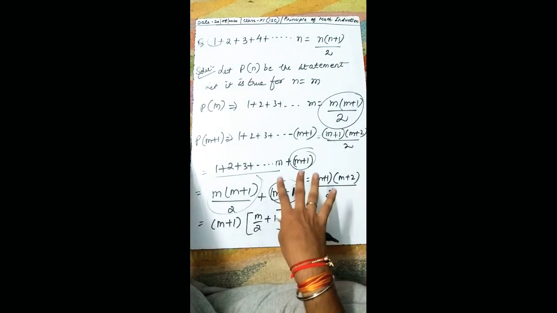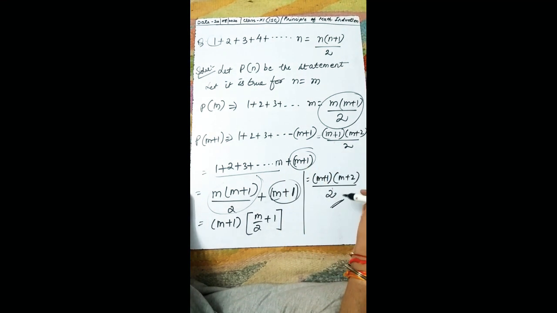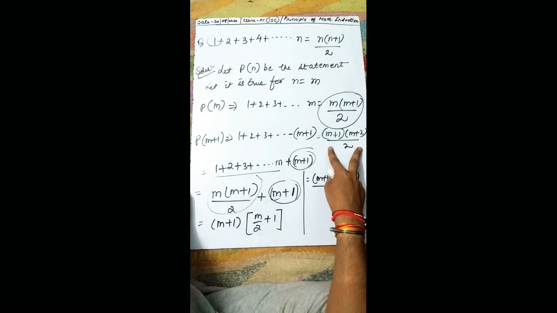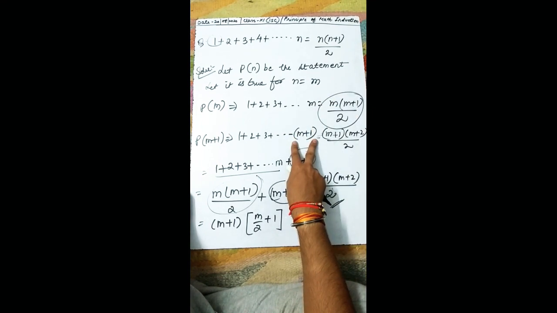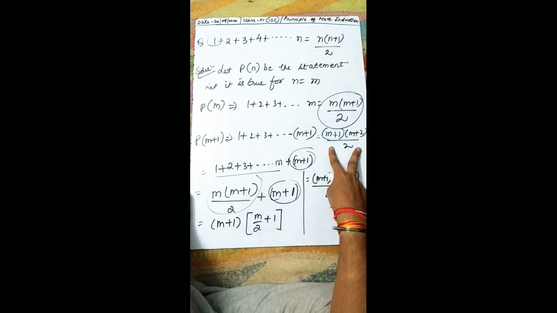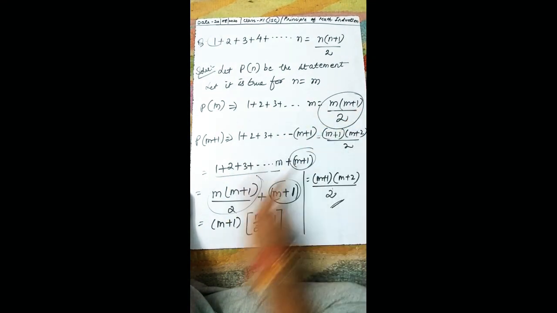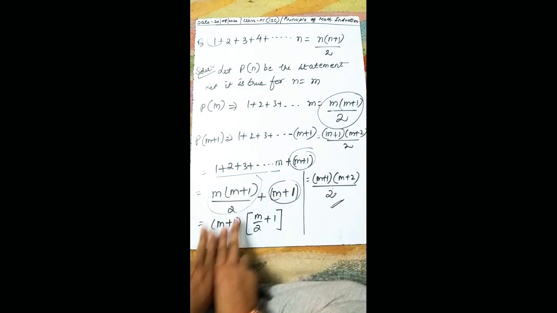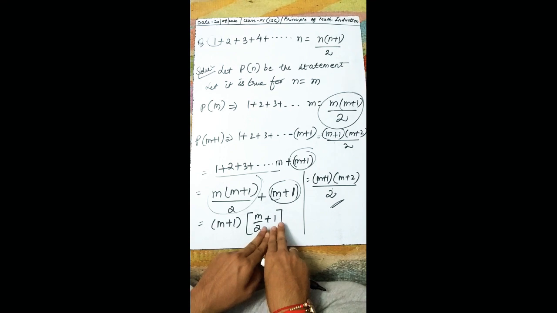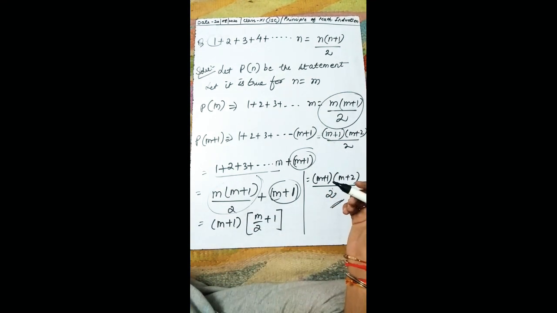This is a very short trick I'm explaining to you: if you want to prove this thing, what you need to take? You need to take this RHS of the statement and the last term of the LHS. You add these two and get this one. That is all we did, right? Here, this is m plus 1 upon 2 and here m plus 1. Then I took m plus 1 common, and m upon 2 plus 1, and solved, and we got this answer. Let us take one more example, okay?